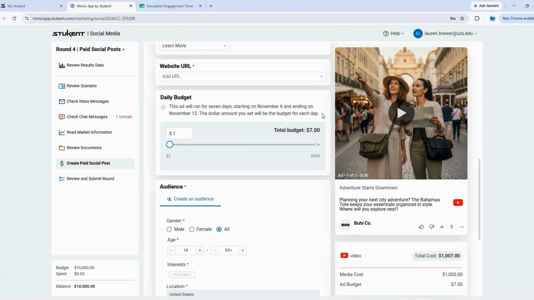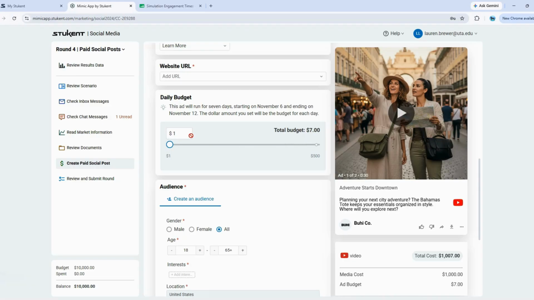In previous years of running the simulation, students have had better success with a higher daily or total budget and creating fewer paid posts. If you remember back in the organic rounds, I encouraged you to create more posts. In the paid social post round, I will do the opposite. I encourage you to spend more on your daily budget as compared to creating more posts.